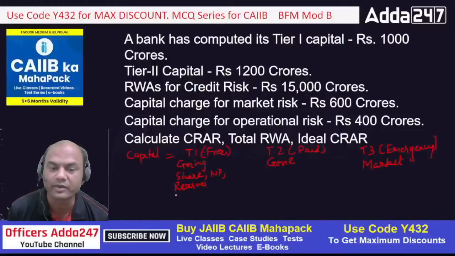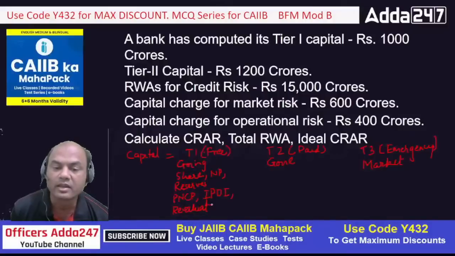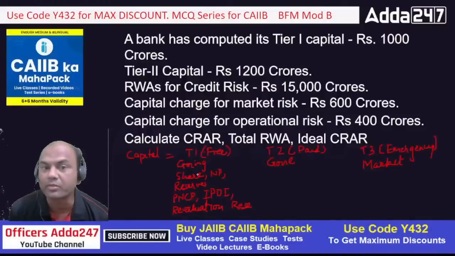Yes, we have PNCP, perpetual non-cumulative preference shares. Next, what do you have? It is IPDI, correct. Innovative perpetual debt instruments. And the last one is revaluation reserves. So these are the parts of T1 capital. Very important, everyone please understand this.